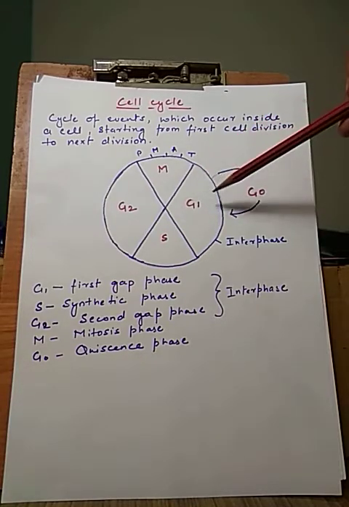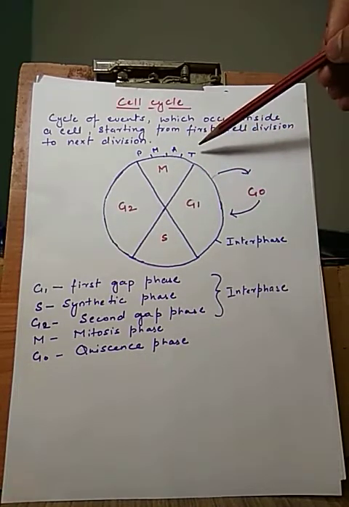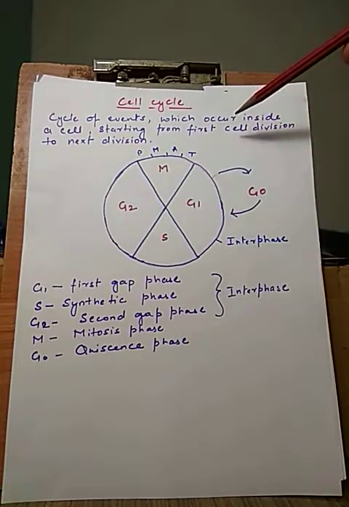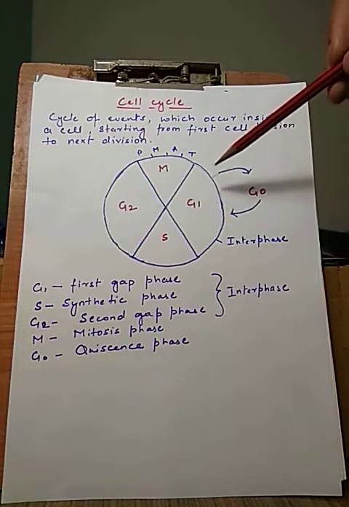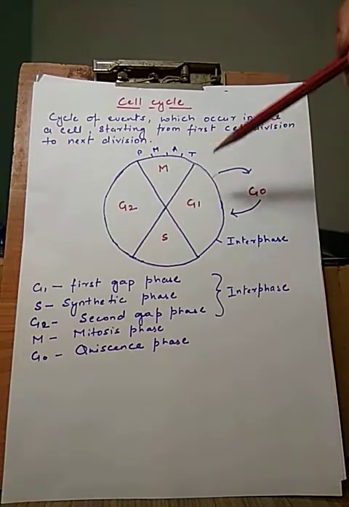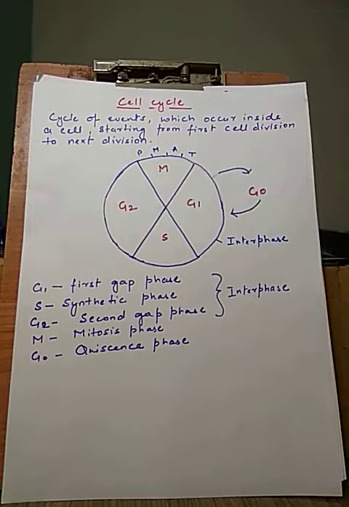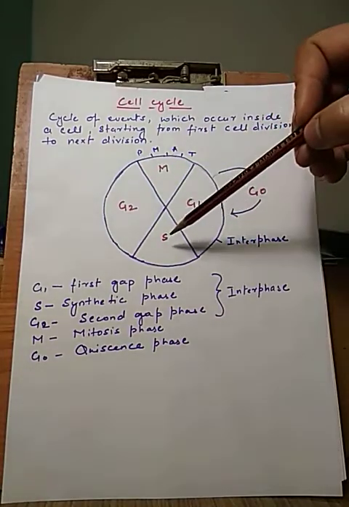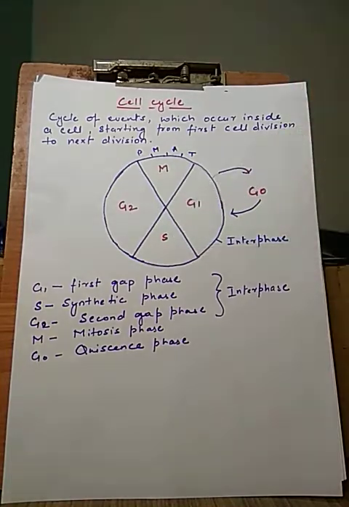G1 is the first gap phase. When the parent cell divides and forms two daughter cells, these two daughter cells enter into G1 phase, which is the gap phase, or the first resting phase. In this phase, the cell rests and there is no synthesis of DNA, only synthesis of proteins and RNA takes place. After G1 phase, the cell enters into S phase, which is called synthetic phase.